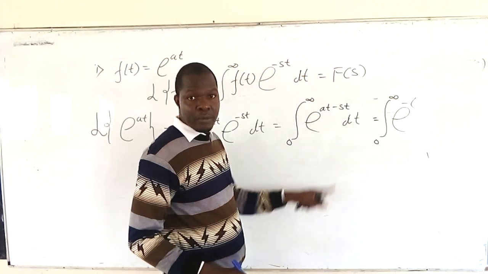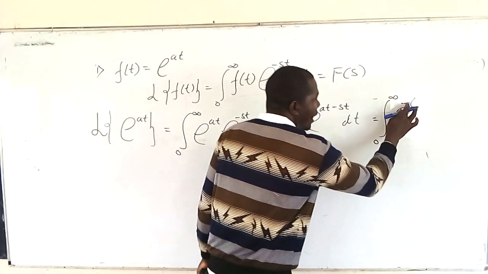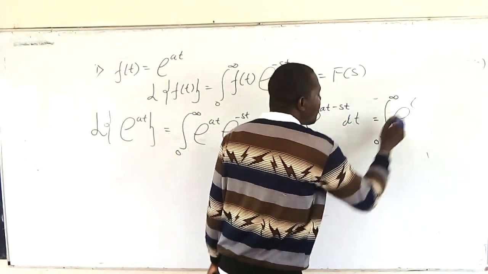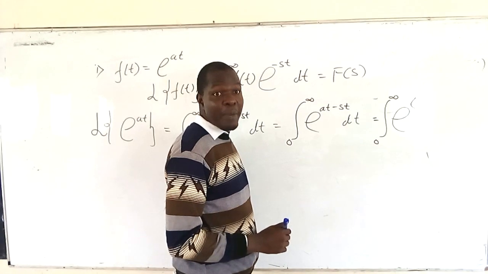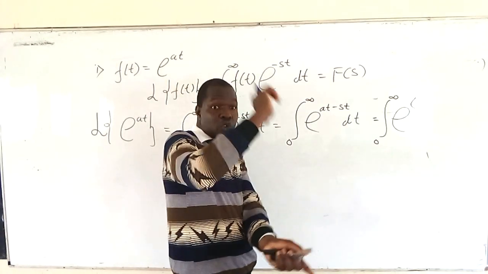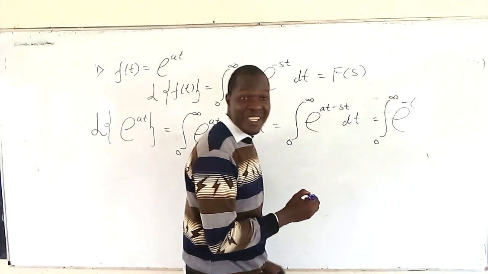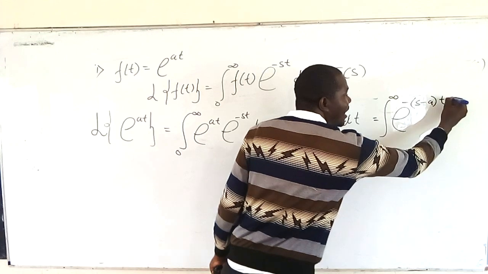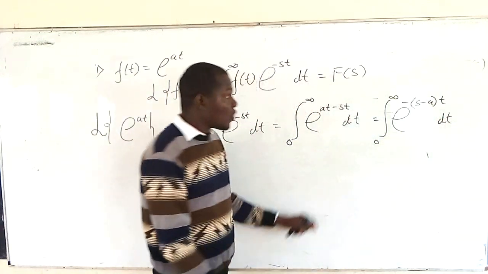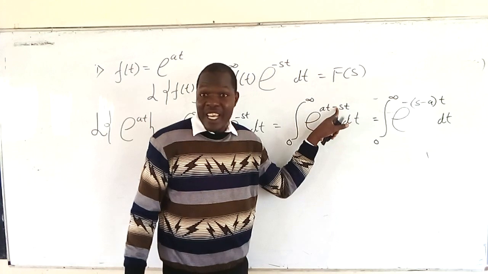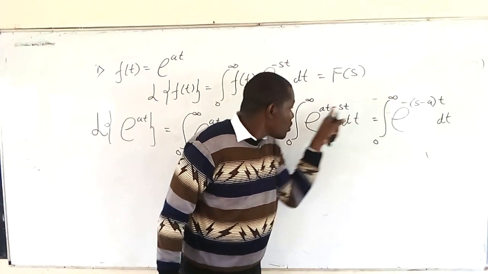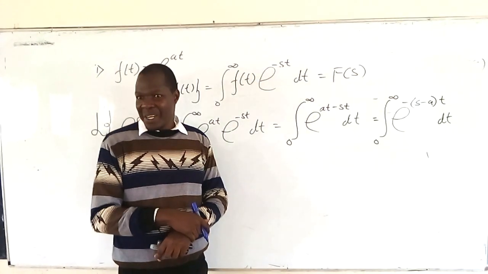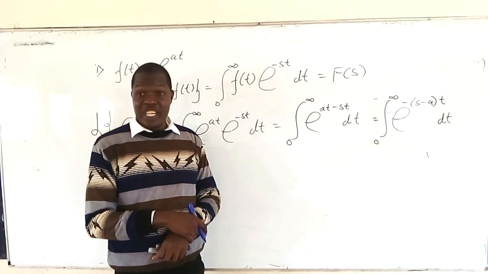Let me make it look simpler for you. When you factorize t outside, you remain with a minus s. Since I want s to start, I now factorize out the negative, so it will now be s minus a, times t. Negative times s, you get back to a negative, then negative times negative a gives a positive. Because I want s to start by definition. Are we together? Yes. You've seen the criteria.